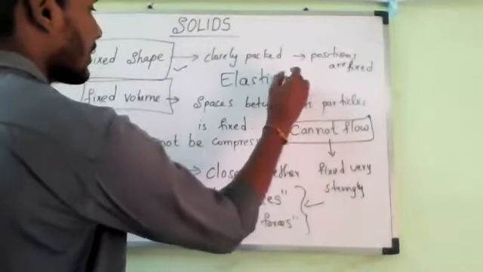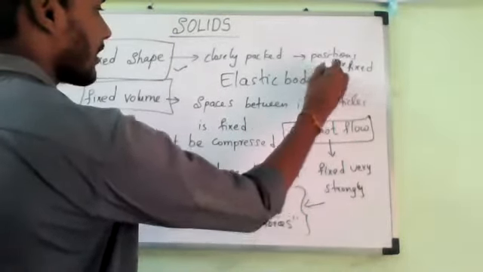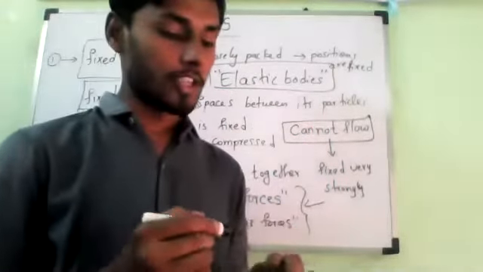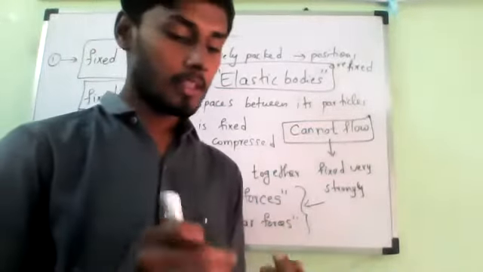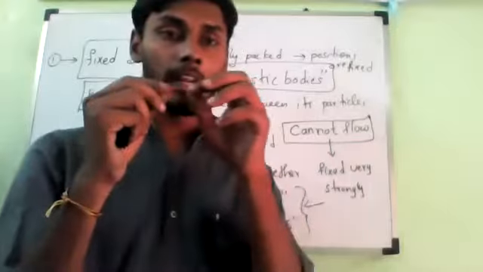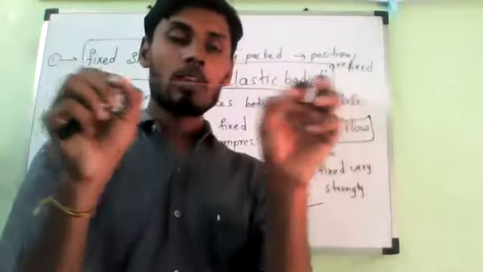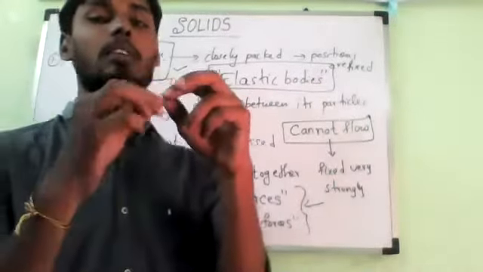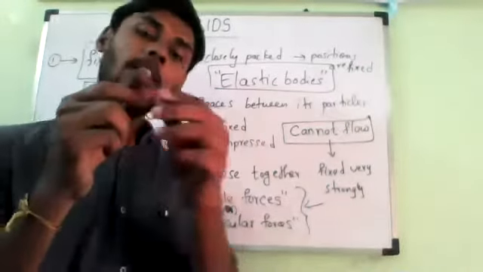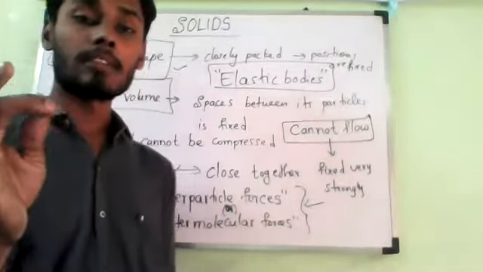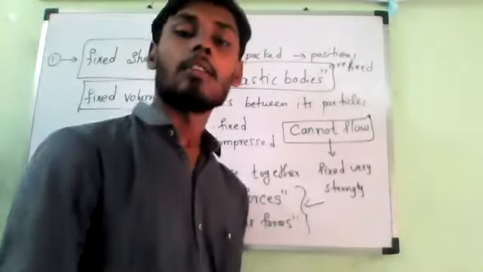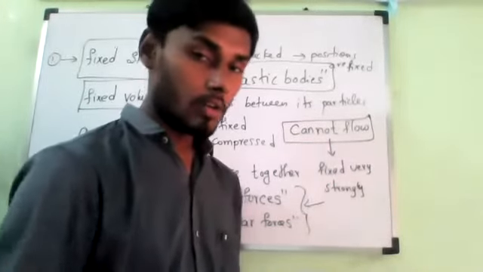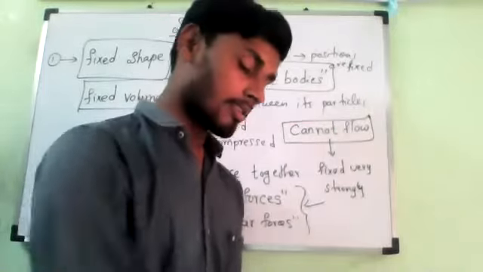Elastic bodies. But that doesn't mean they are not solids. Yes, they are solids, and they have a fixed shape. Only when I am applying forces to this rubber band is the shape changing. When this body is under the action of forces, then only the shape is changing. If I apply a huge amount of force, then it breaks like every other solid. If not, it will come to the original position. Do you understand? So we can call them elastic bodies; still it is a solid.